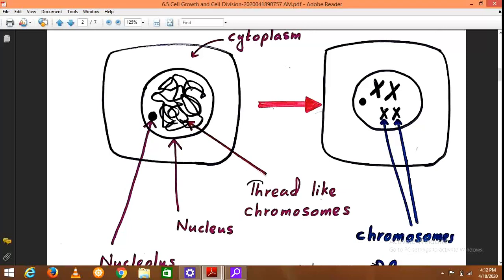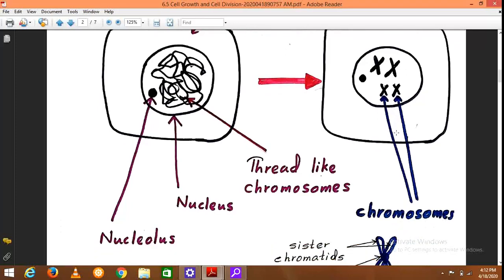Then when it is close to cell division, this chromatin network becomes clearly visible like chromosomes.